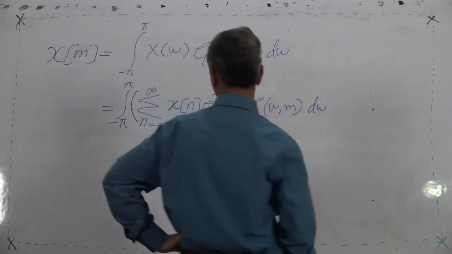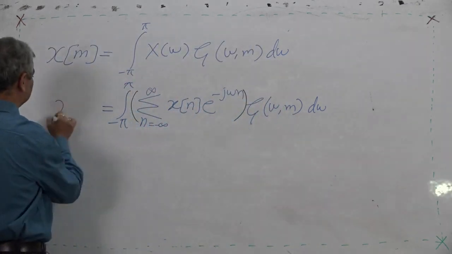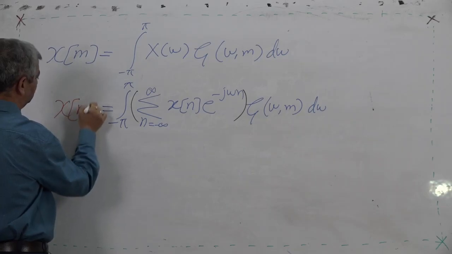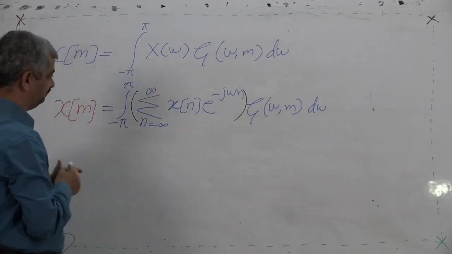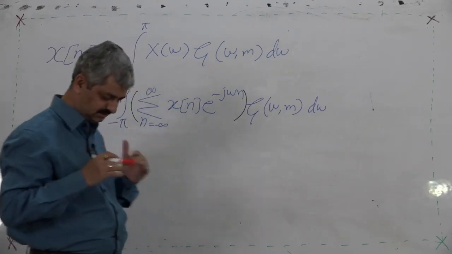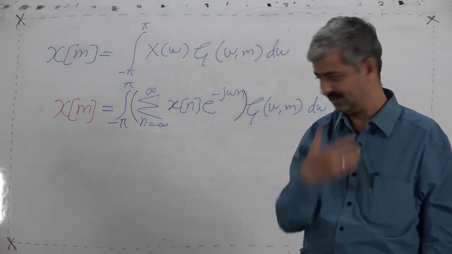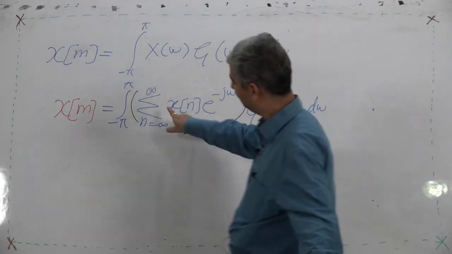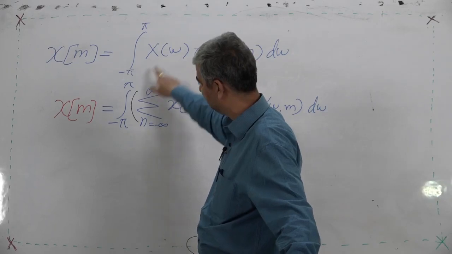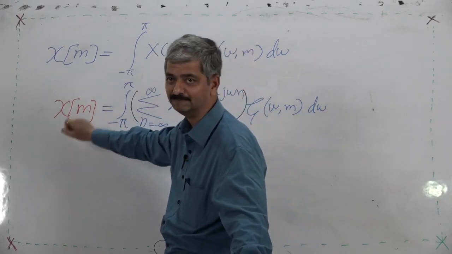Now, what do we want? We finally want x[m] here. So, let us spend some time discussing various aspects. This is a summation, this is an integration, and finally I want the value of a single m.